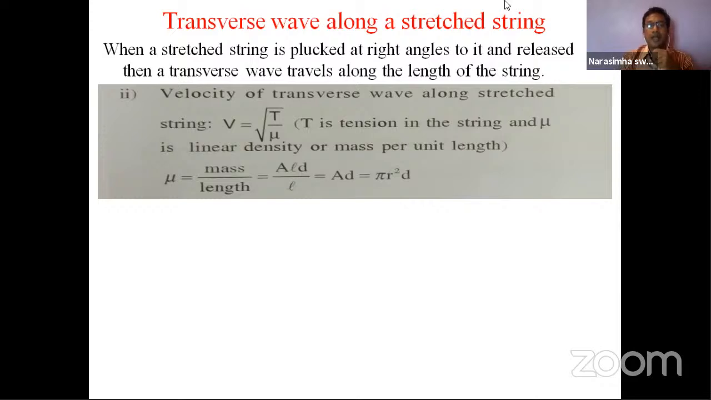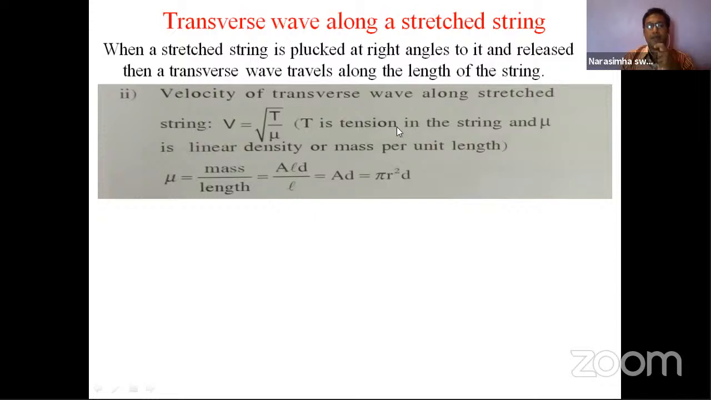Velocity of transverse wave along the stretched string. In that stretched string, once you pluck and release, what happens? It starts oscillating and the wave will be formed, and that wave will move with a certain velocity, which is V equal to under root T by mu. So T is the tension of the string.